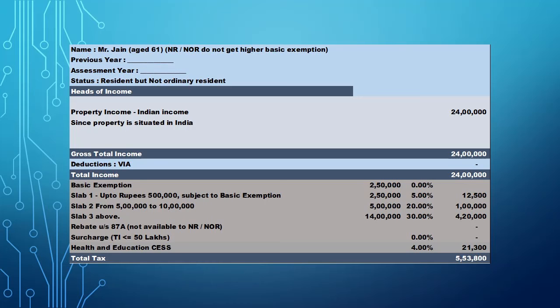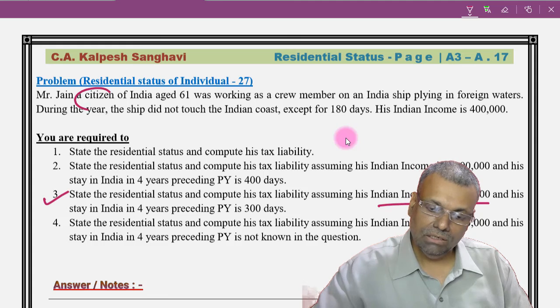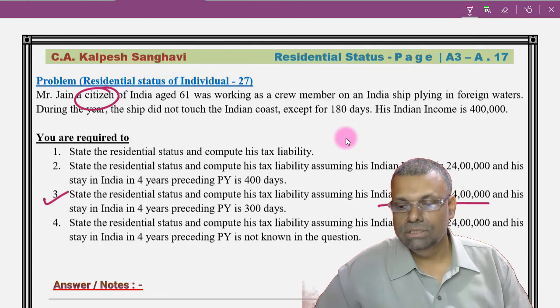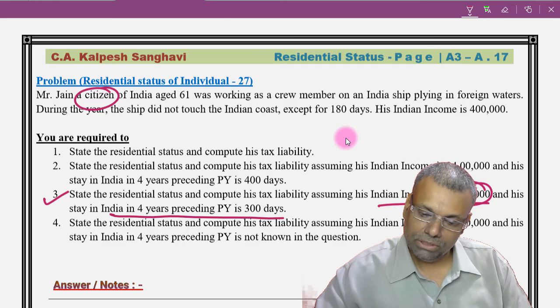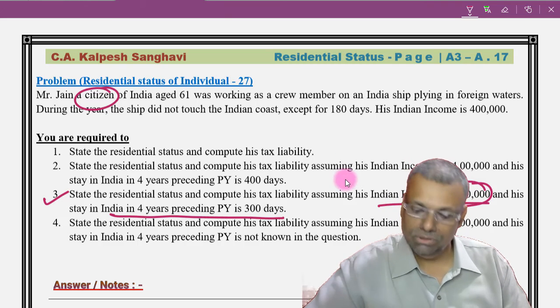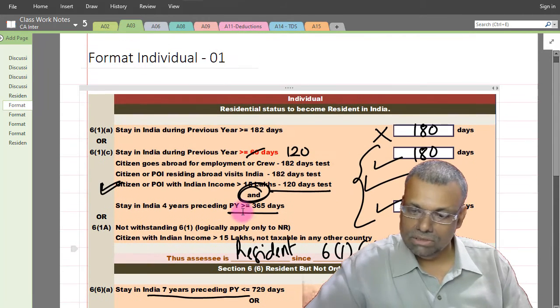Now let us go to the third situation. In the third situation, again his Indian income is 24 lakhs. He is a citizen of India. Since it is 24 lakhs, naturally that 15 lakhs condition will be applicable, but the 4 years preceding the previous year number of days stay is only 300. So this is a very good point, and this can always confuse.